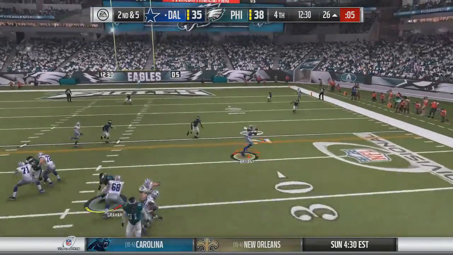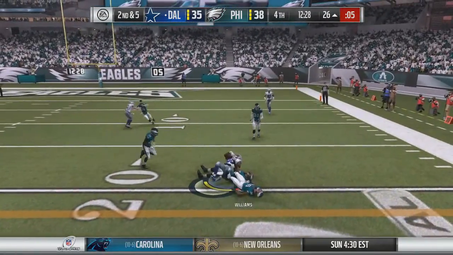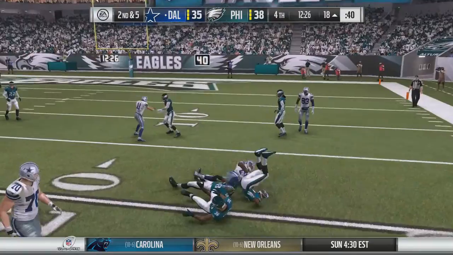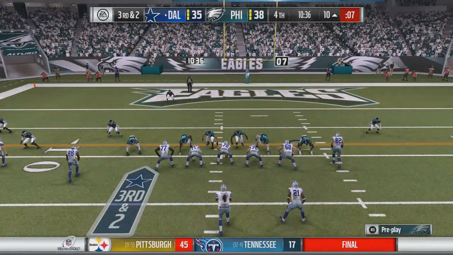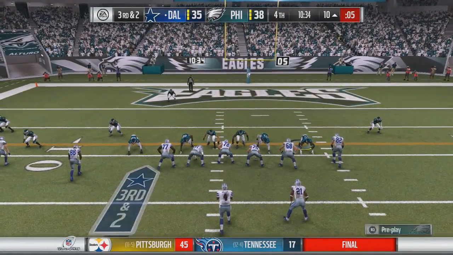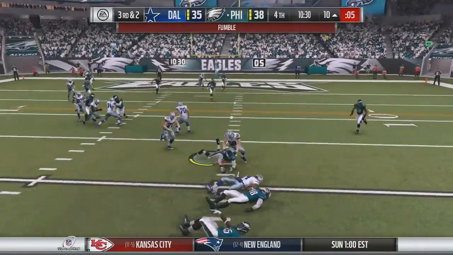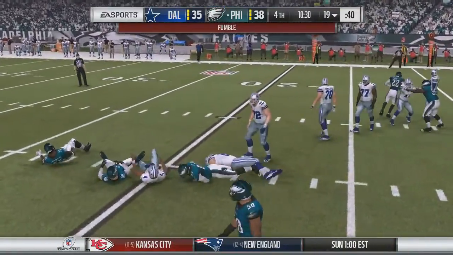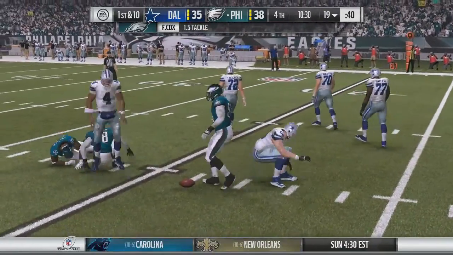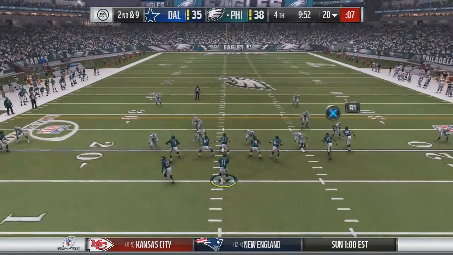Prescott takes the snap, stands in the pocket to the outside, caught by Bryant, and he's got the first down, brought down inside the 20-yard line, down at the 18. That would lead to 3rd and 2. Prescott in shotgun, Elliott in the backfield. Prescott takes the snap, stands in the pocket, rolls up to the right side, is sacked and fumbles the ball, and it's recovered by the Eagles. Fletcher Cox dives on it at the 19-yard line, and that would end the Cowboys' drive.